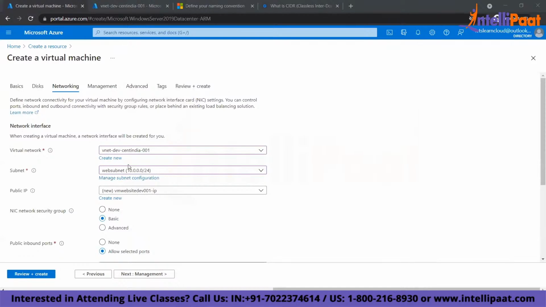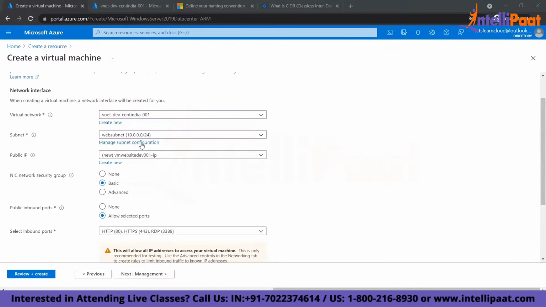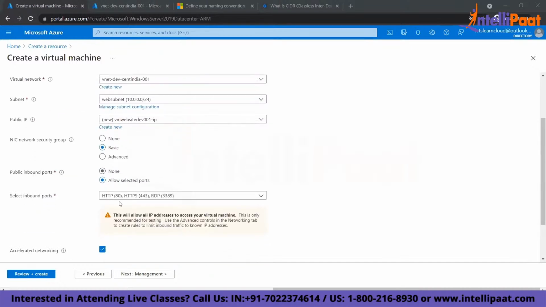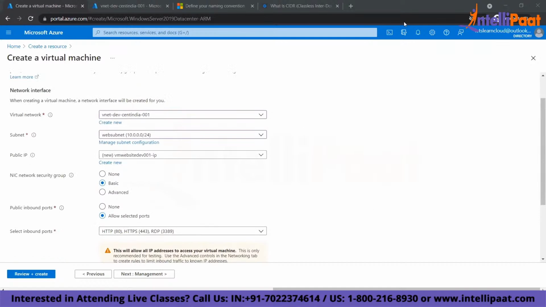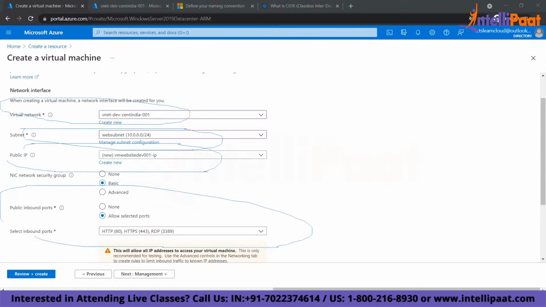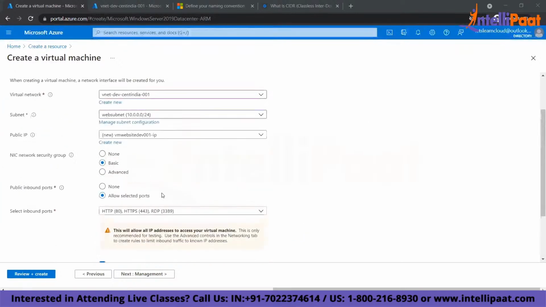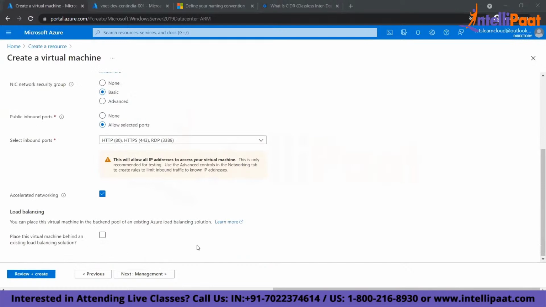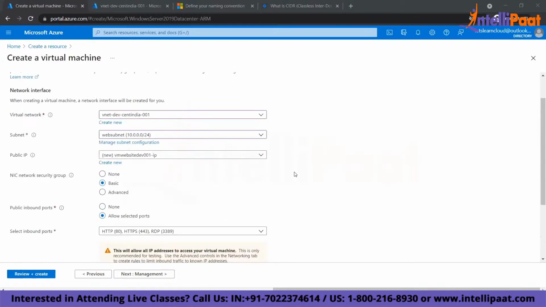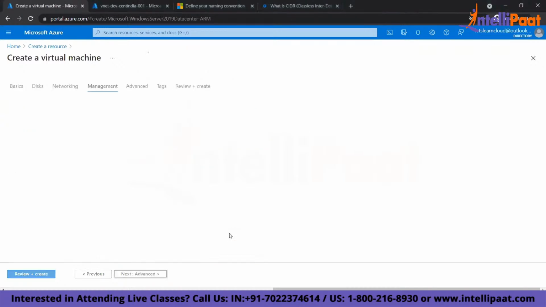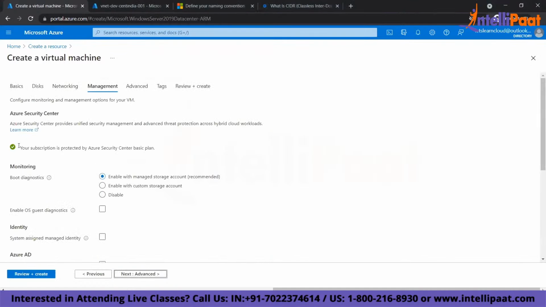So now you have selected your network. You have defined your subnet. You create one IP address. Now you have opened certain ports. So you have done most of the things at the networking level, right? So this is your network, this is your subnets, this is your public IP address, this is your ports. You have opened everything, correct? Next, what do you want? Do you want to have a load balancer? We'll discuss about this later. So this is my networking. I've configured my networking. And how do I connect? I'll connect over the public IP. I'll show you. Now next, moving on. My subscription is secured using an Azure Security Center plan.